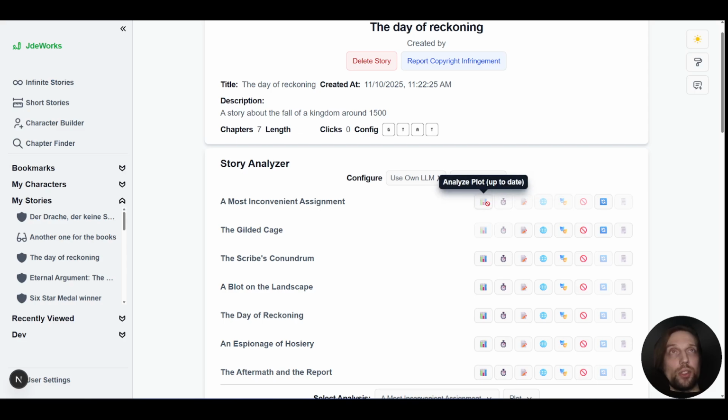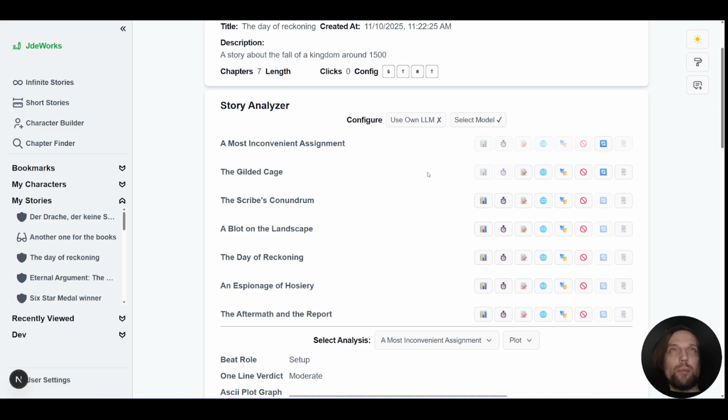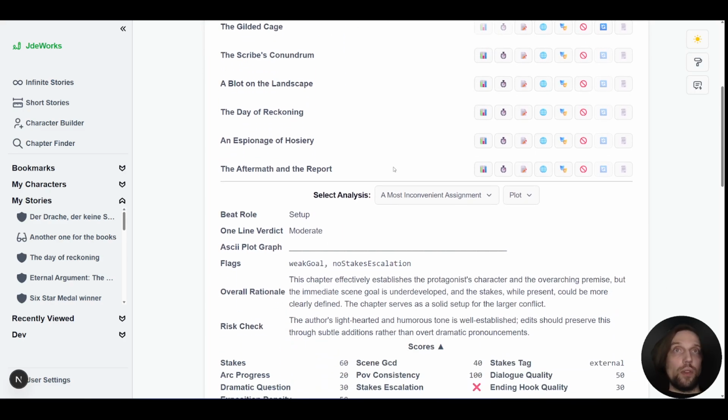Now, the analyzation parts are divided into different sections, right? You can analyze the plot, maybe the pacing in detailed or not so detailed manner, the language that is used, the characters and emotions, but also if you're using a lot of cliches. And with everything AI, please keep in mind, these are mere suggestions, right? So this is not perfect because it's just AI. It does not know everything about you, how you want to make the story look and feel. So your word is always better than whatever the AI produces, but it does give you a lot of hints, right?